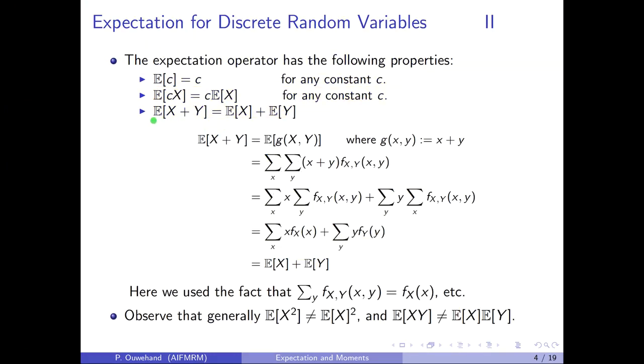To see that the expectation of the sum is equal to the sum of the expectations, note that the sum of two random variables can be considered as a function of two variables, g of X, Y, where g of X, Y is just X plus Y. Thus, by definition, its expectation is the sum over all possible values of the random variable X and the sum over all possible values of the random variable Y of the function g of X, Y multiplied by the probability mass function.